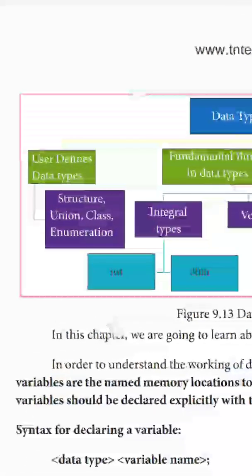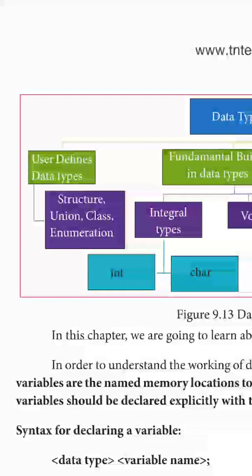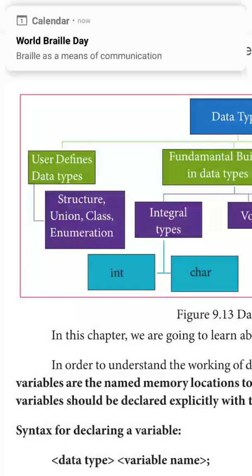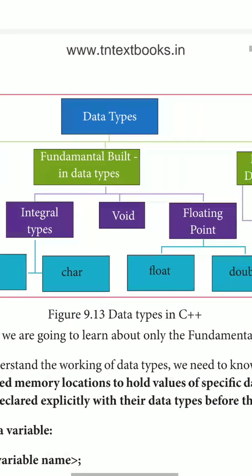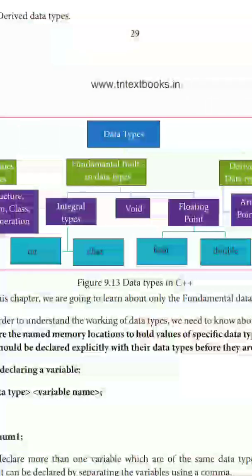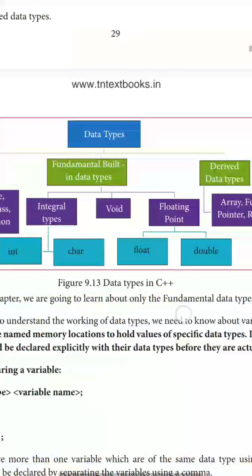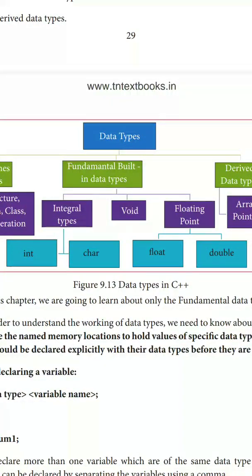User defined data types consist of structure, union, class and enumeration. You will be seeing all these things in the forthcoming chapters, but now we'll focus on fundamental data types.